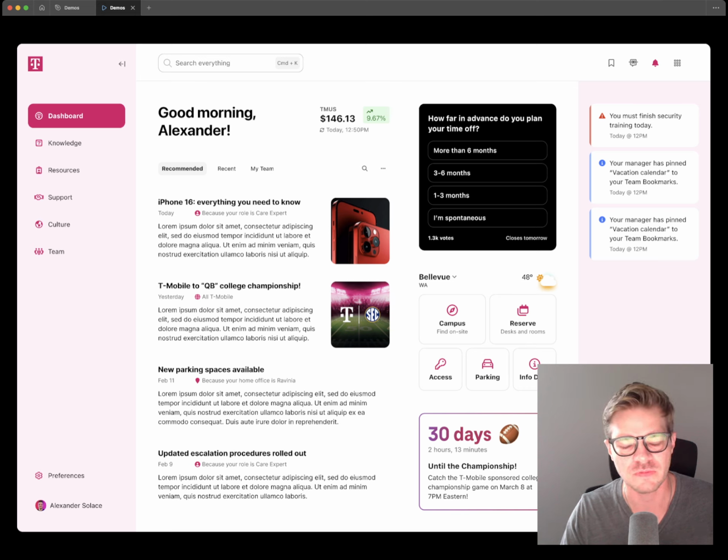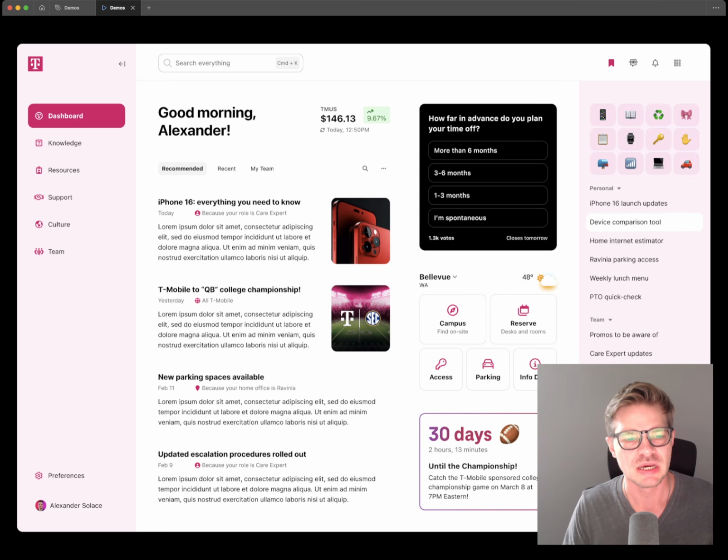Another way that we are bringing forth personalization is through this widget here that shows, hey, here's your home office, here's what the weather is like. But even more importantly than that, here's some actions that you can take: finding parking, finding things on campus, reserving rooms, etc. And then the third way that personalization is coming through is the notifications. So, hey, you got to finish security training today. Your manager has pinned something for you. These are all things that are delivered to you because of who you are in some way, which we're going to compare to customization, which is something that you control.